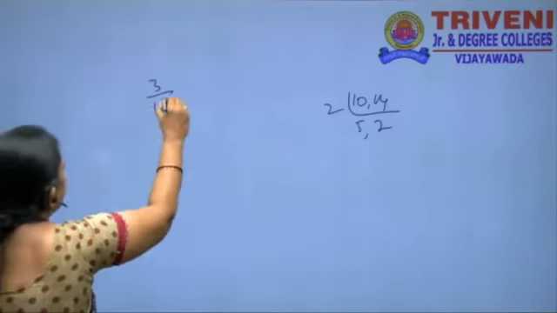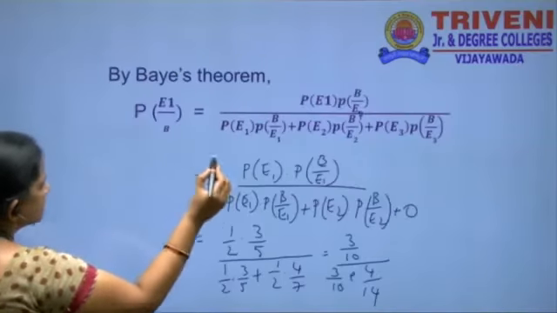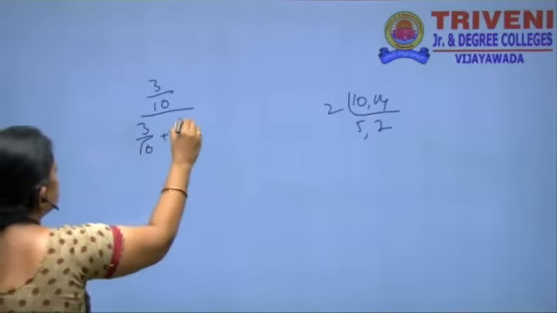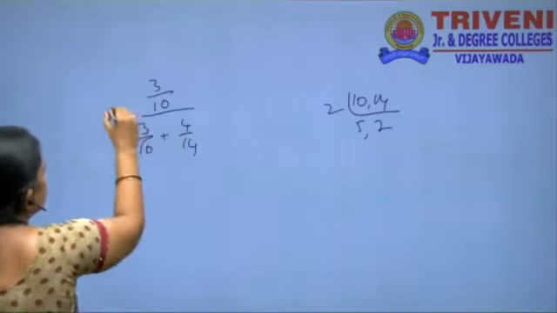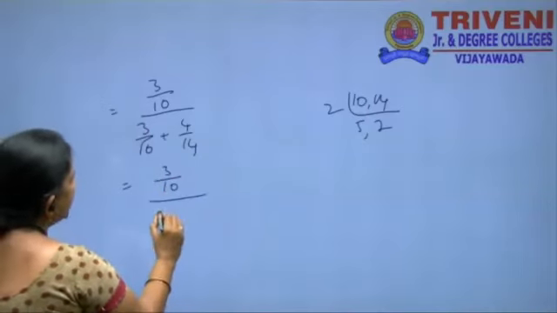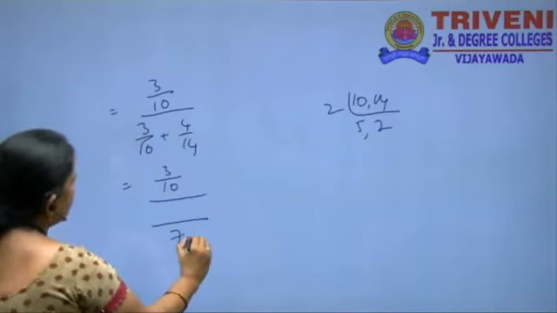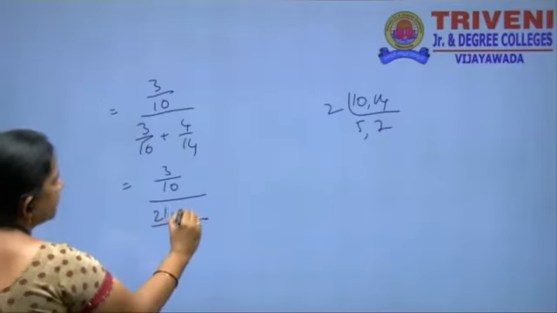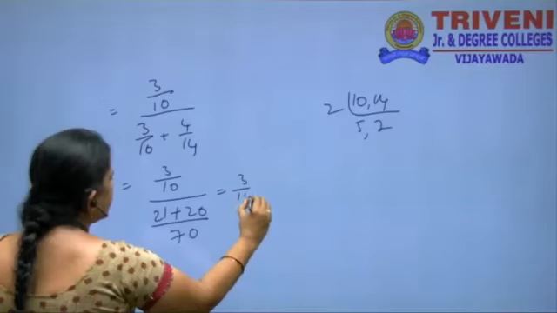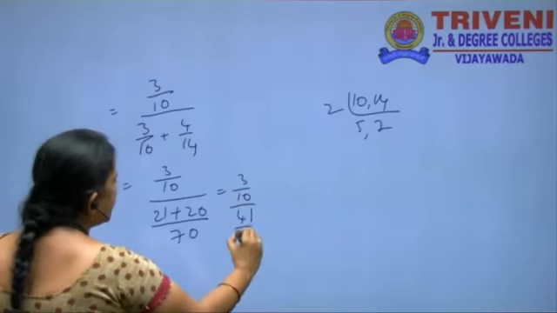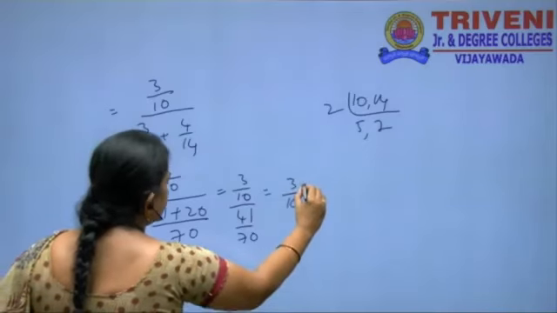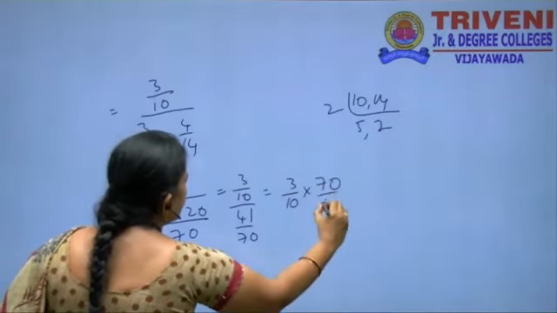3 by 10 divided by 3 by 10 plus 4 by 14. Here the LCM is 70: 7 3s are 21, 4 5s are 20, so 3 by 10 divided by 41 by 70. 3 by 10 into 70 by 41.